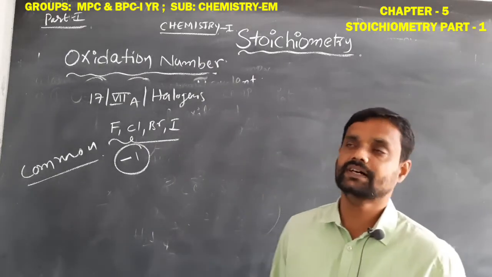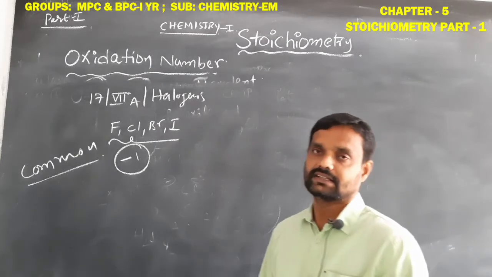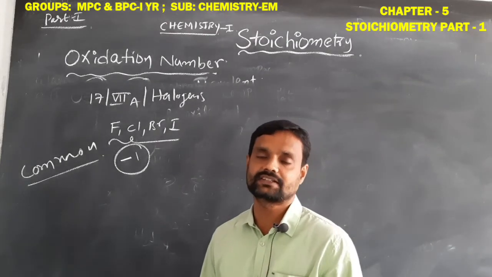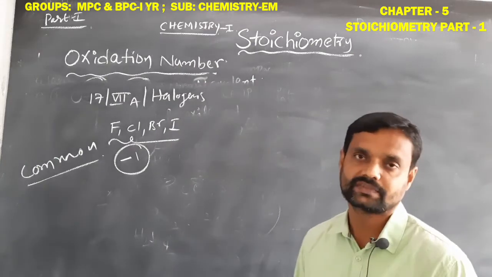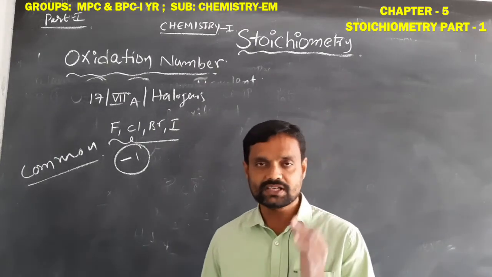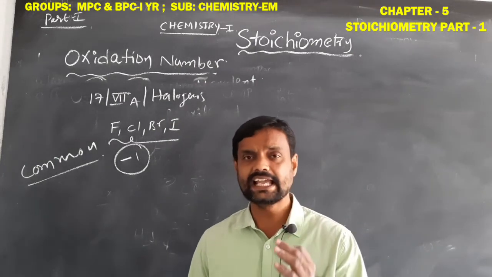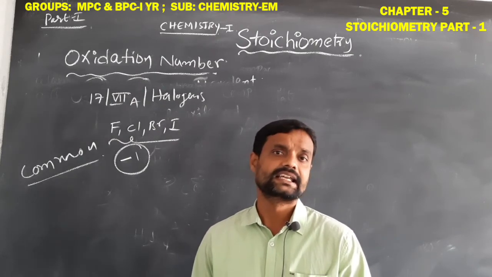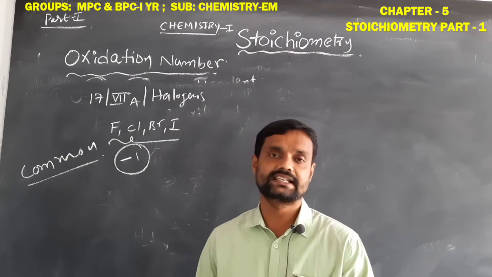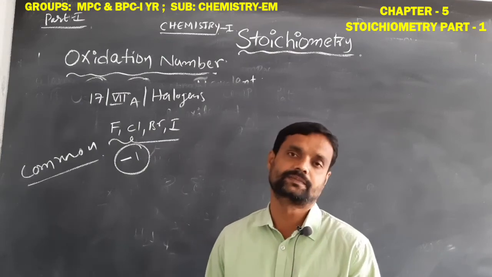You should remember these key points, then only can we easily find the oxidation number of any element in any compound. What are the key points? First, when any atom is present in the uncombined state, the free state, its oxidation number is 0.